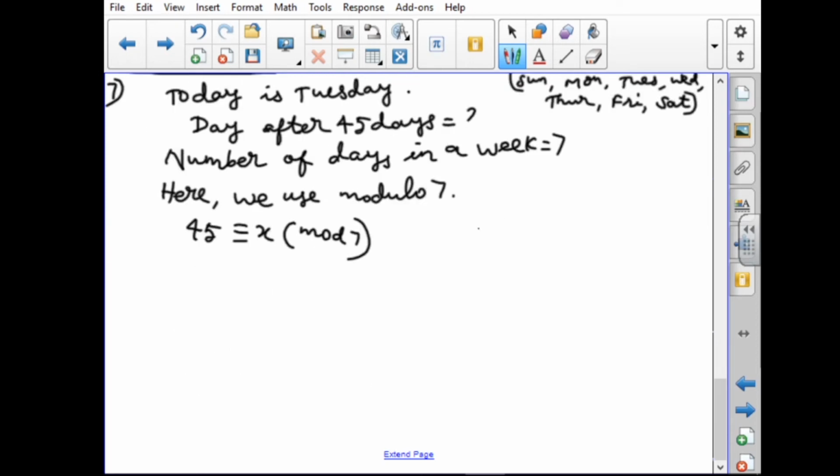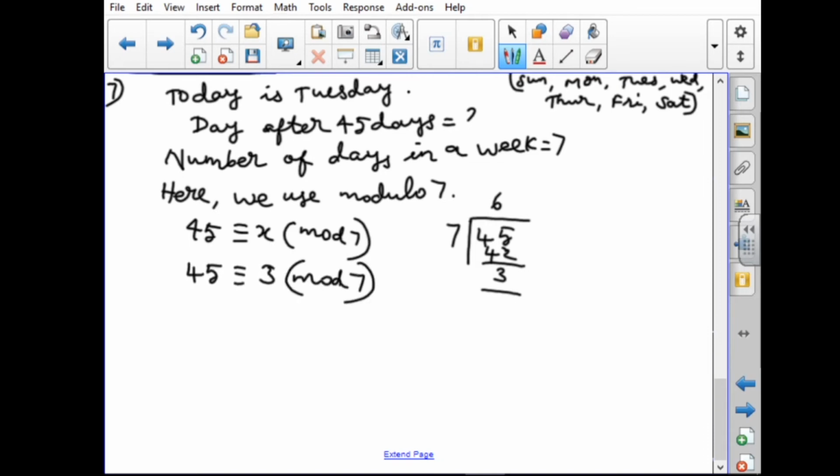So we have to divide 45 by 7. 6 sevens are 42. The remainder will be 3. So you have to write here 45 is congruent to 3 mod 7. The value of x must be 3.